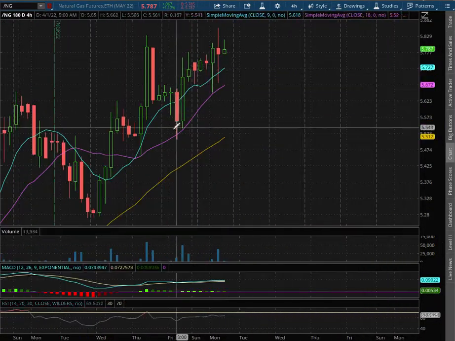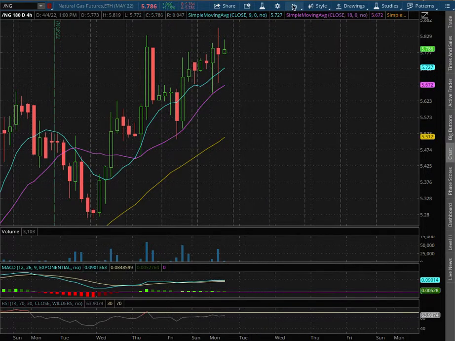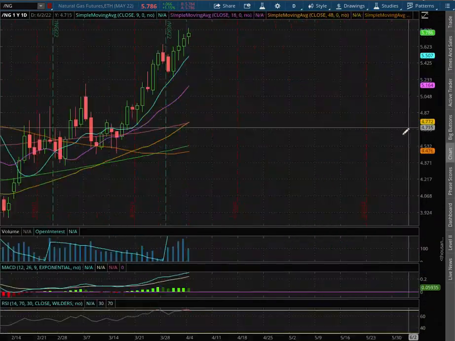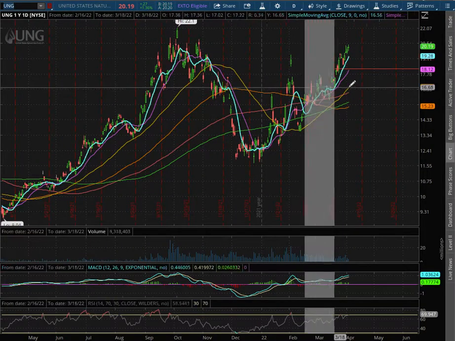We're resting right along the 18-moving average, this purple line at a price of $5.67. As with the daily chart, we are in positive MACD and at overbought condition with the RSI. And as for the trade idea, I'll be trading UNG.